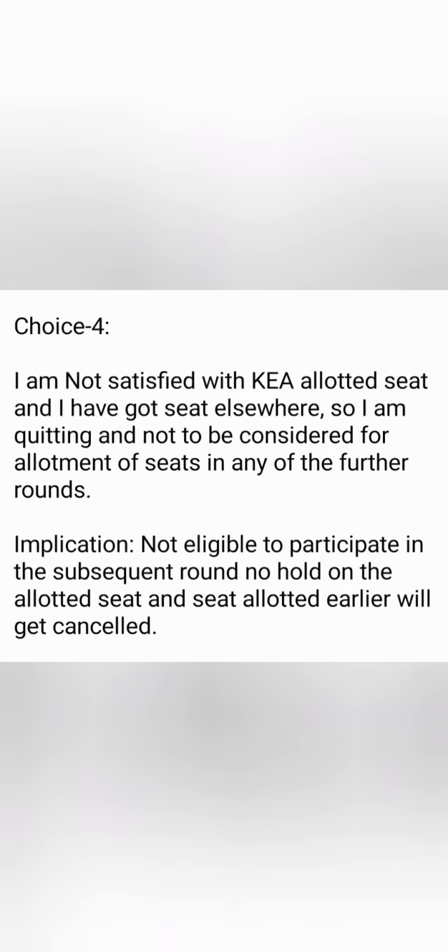So that means this is a complete exit from the complete KEA process, and you will not be further considered and you cannot revert back to any other option in the future. So that's what I had to cover. This process is applicable once the results for the previous rounds are available, and everybody is supposed to exercise one of the 4 choices. If you don't exercise any choice, you will be finished from the KEA counseling next set of counseling rounds, right? So it is compulsory for everybody to put at least one choice in the rounds in which you are participating.